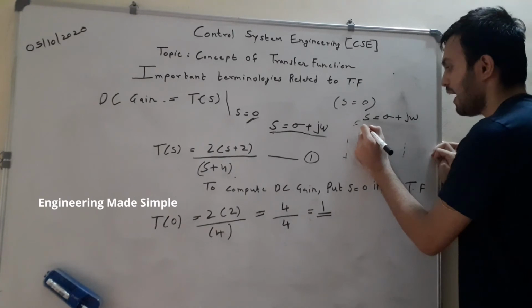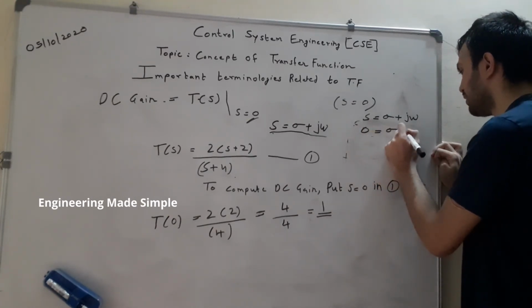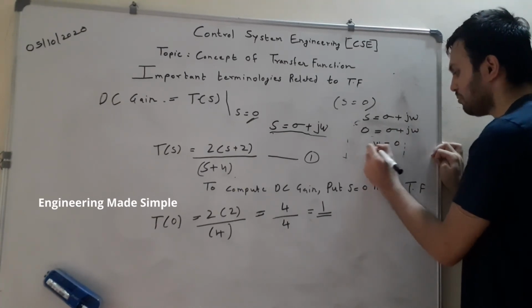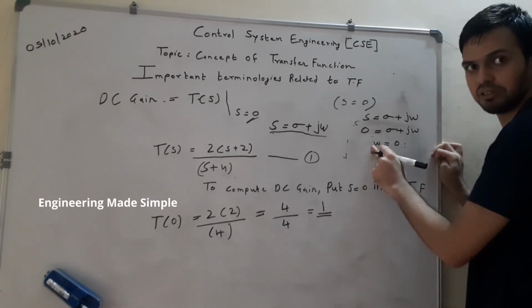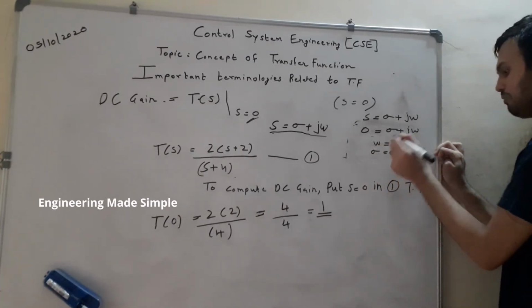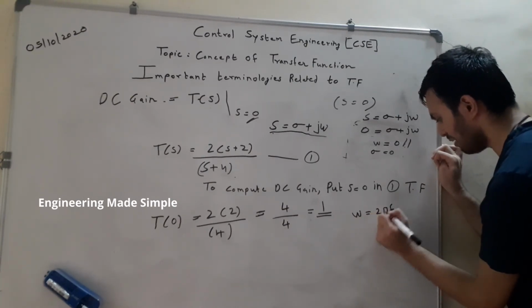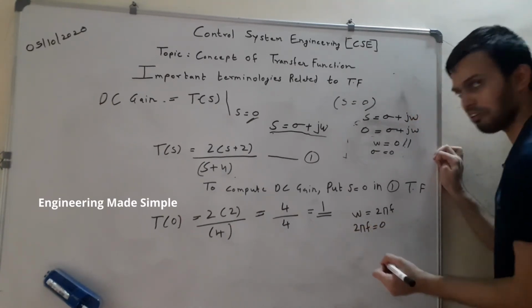When you equate s to 0, we write 0 plus j omega. So omega is equal to 0 and sigma will also be equal to 0. Now when omega is equal to 0, we say that frequency is 0, because omega is nothing but 2 pi f. And when we equate 2 pi f to 0, naturally your frequency is 0.